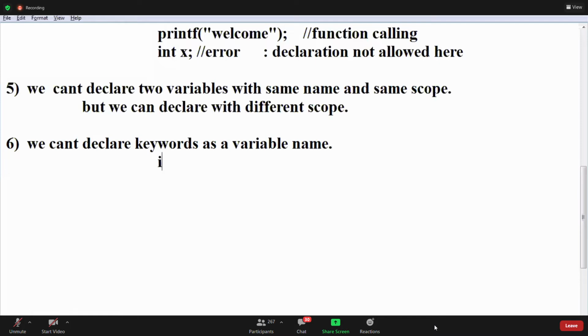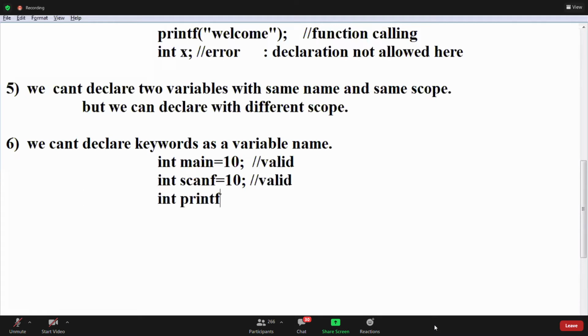For example, if I write int main equals to 10, this is valid. Now just write, guys, int scanf equals to 10. This is also valid. Int printf equals to 10. This is also valid. What I'm going to tell, these are not keywords. Main is not a keyword. Scanf is not a keyword. Printf is not a keyword.